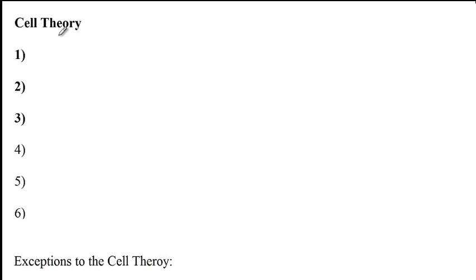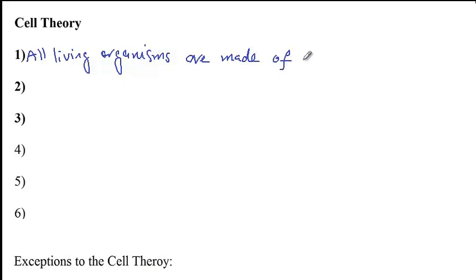The cell theory basically refers to the idea that all living organisms are made of cells. The second part of cell theory tells us that cells are the basic building unit of life.